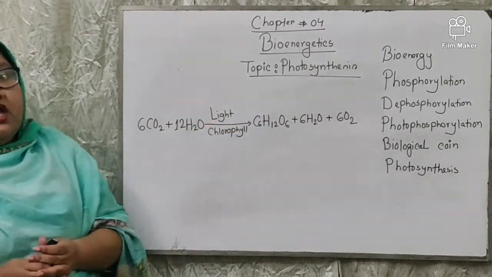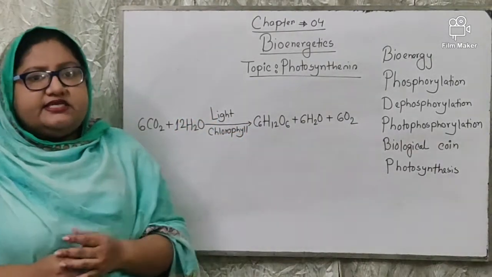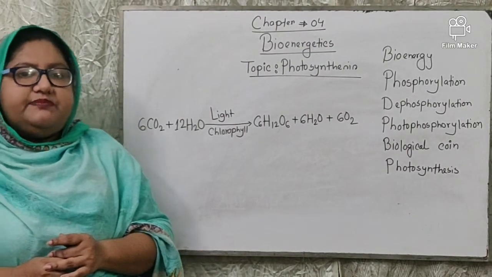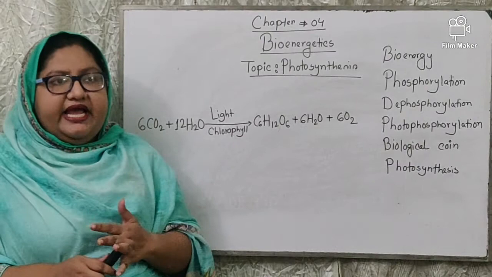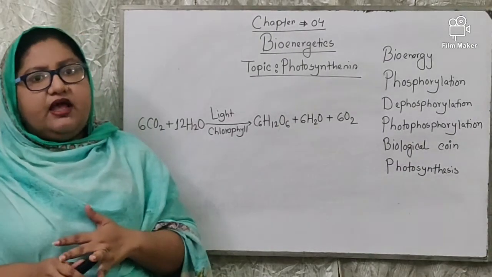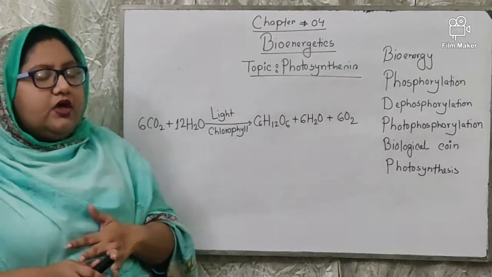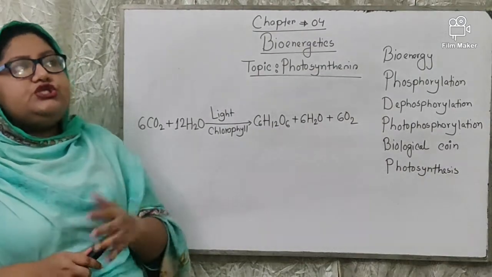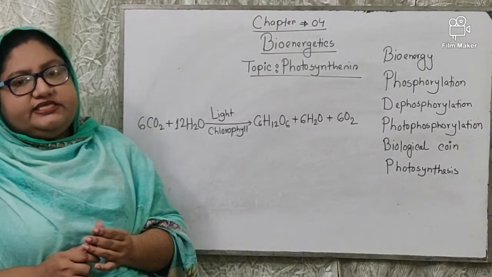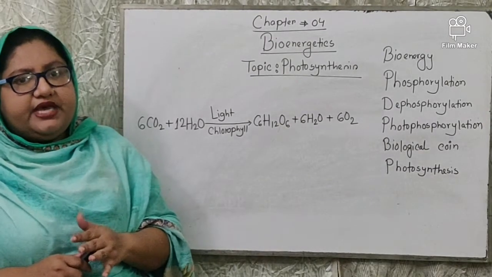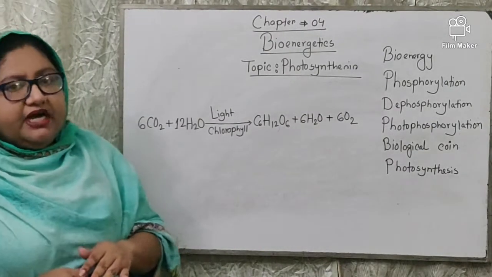The basic mechanism is the production of energy in plants. There are some substances that store energy in the plant body. These are known as ATP, ADP and AMP. The basic unit of energy is adenine.